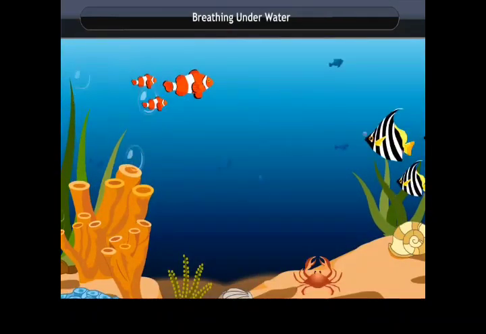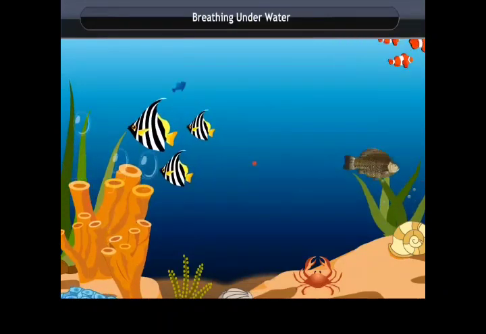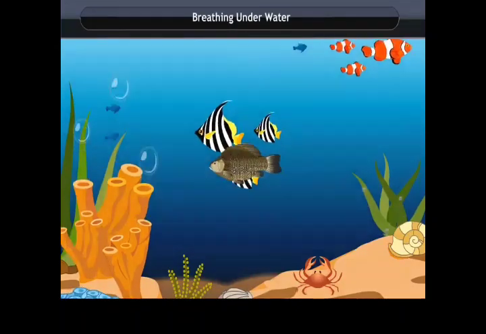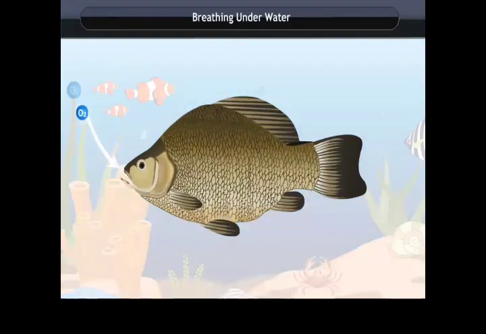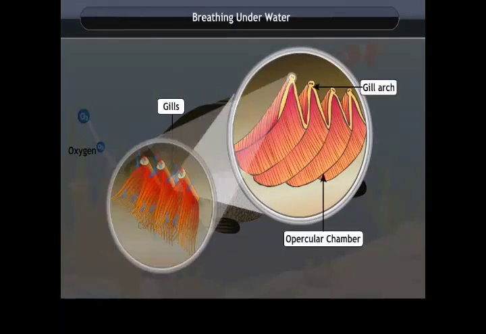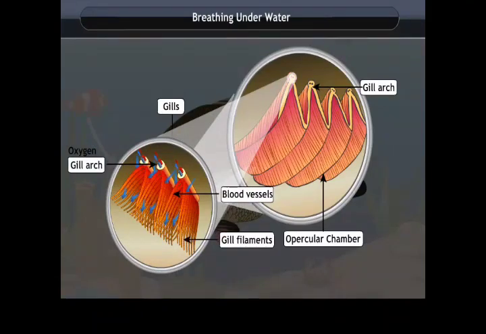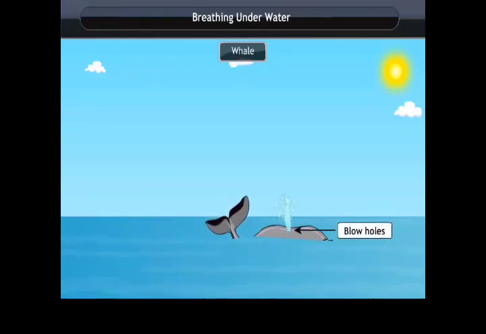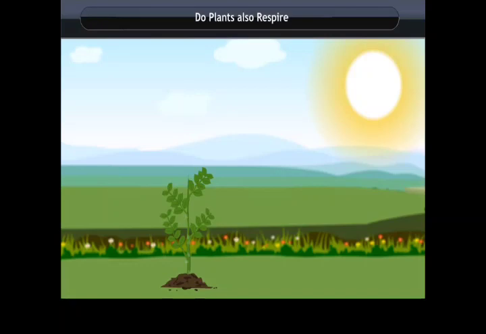Breathing underwater. How do aquatic animals respire? The aquatic animals like fish have gills for exchange of gases. The oxygen gas is present in the dissolved form in water. Gills are projections of the skin. Gills are well supplied with blood vessels for exchange of gases. You will be surprised to know that whales have blowholes on the upper surface of their body that help in exchange of gases.